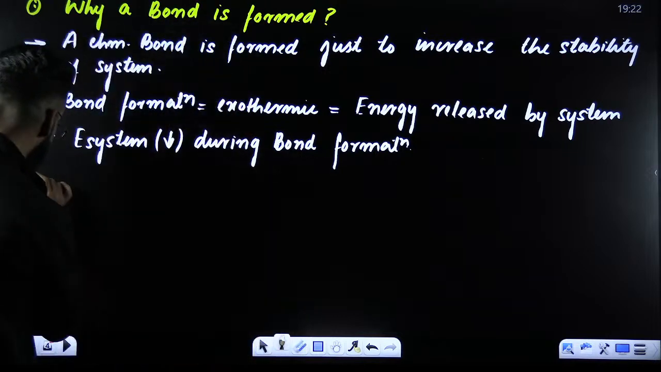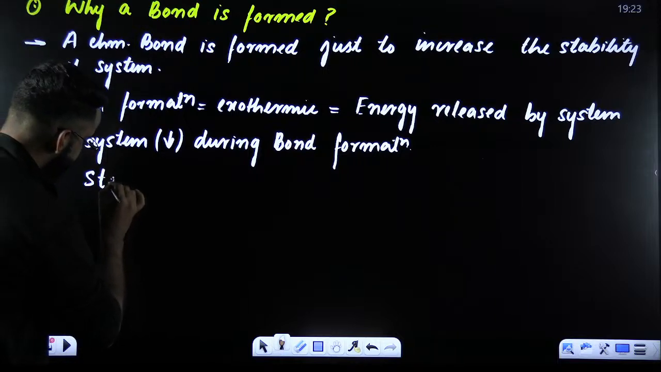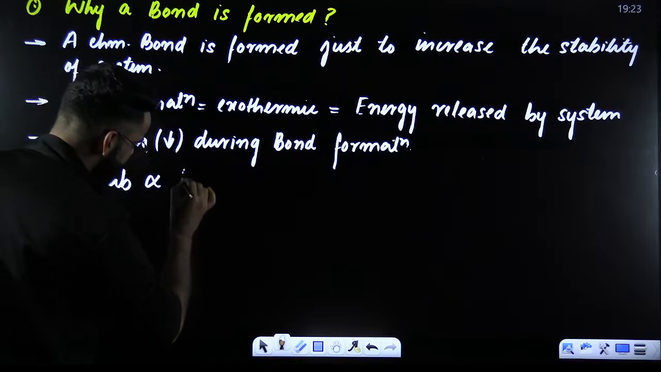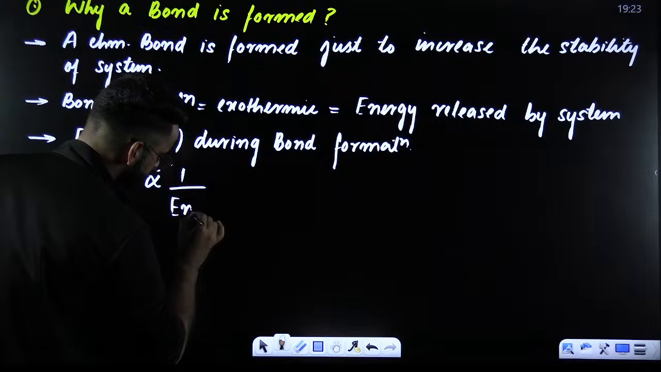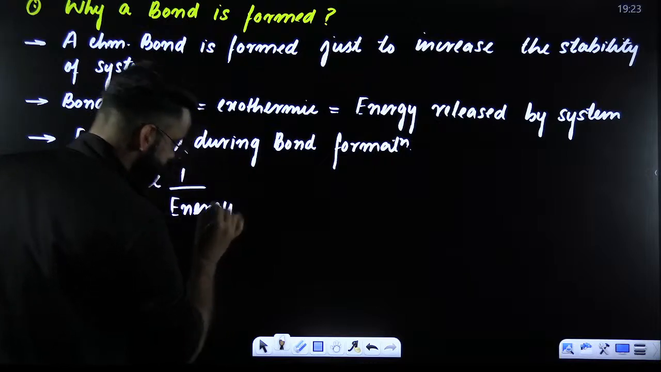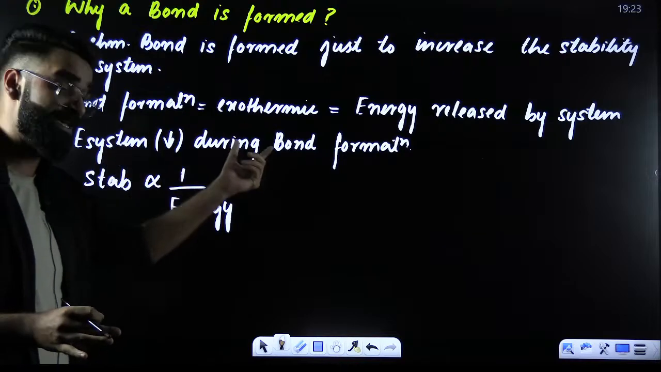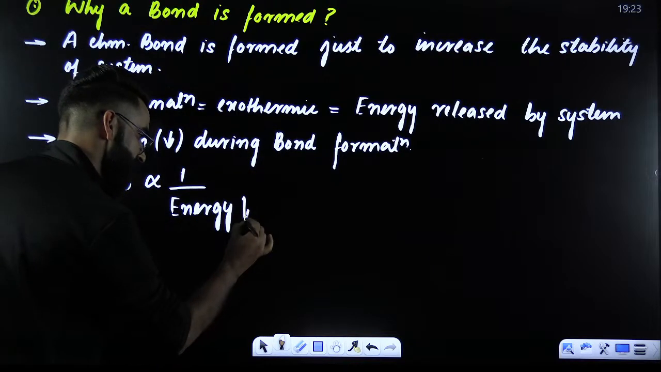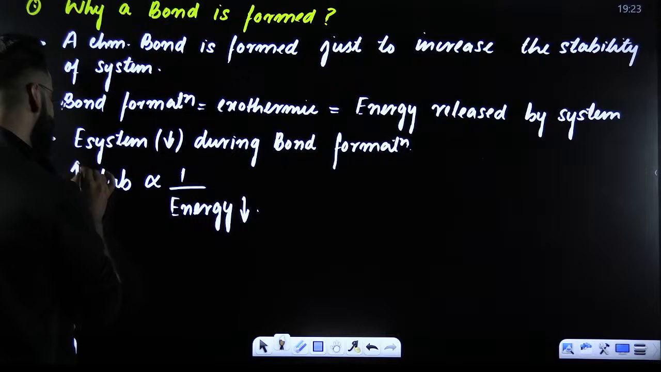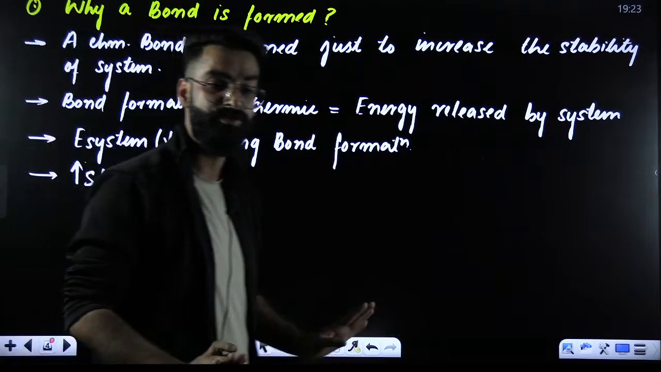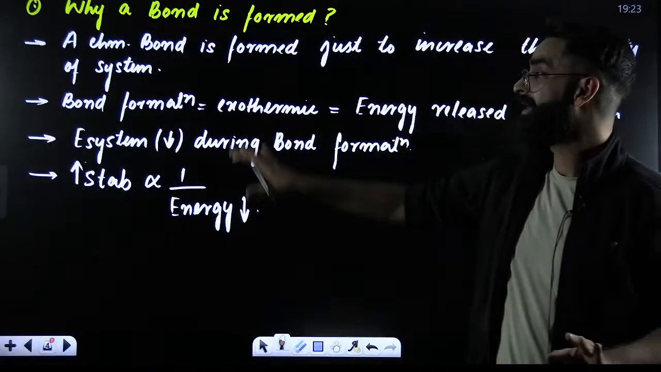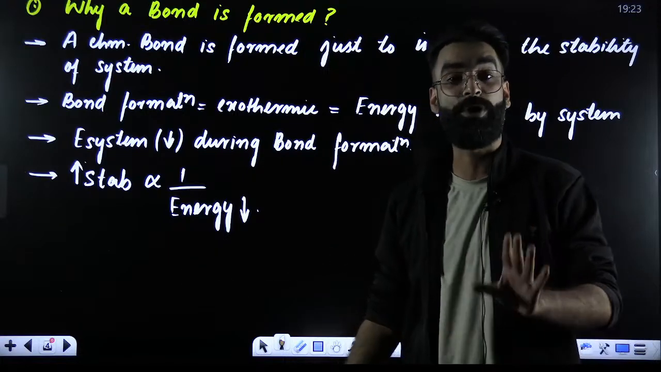And you know, stability is inversely proportional to energy. So during bond formation, if the energy of the system decreases, automatically the stability of the system increases. I would want you guys to remember these 3-4 points over here.